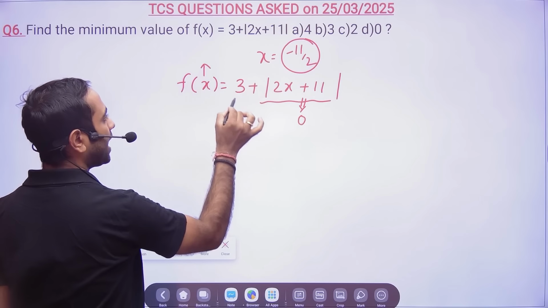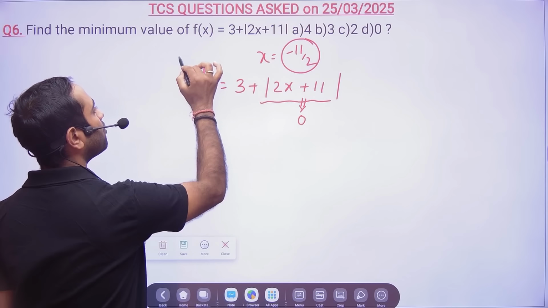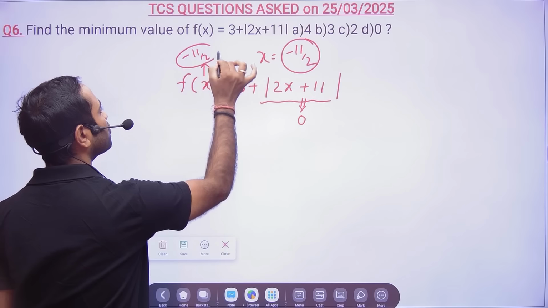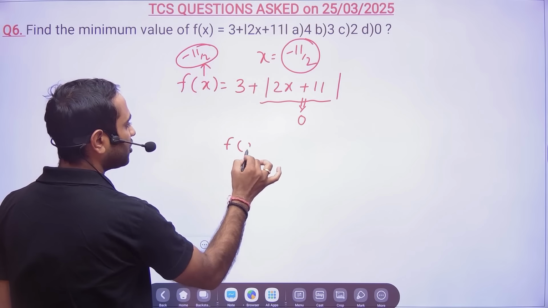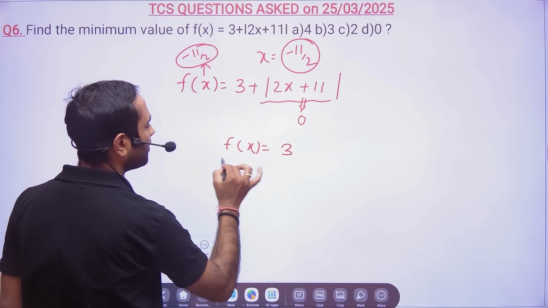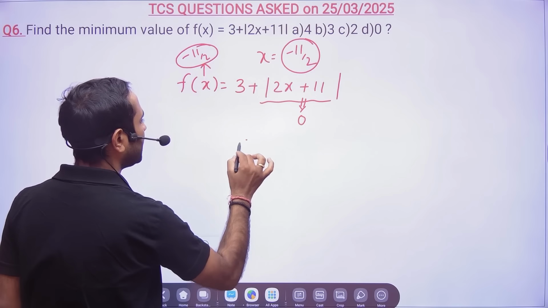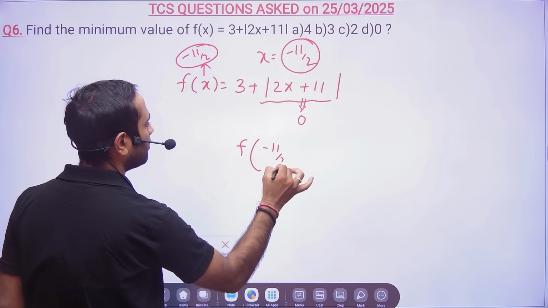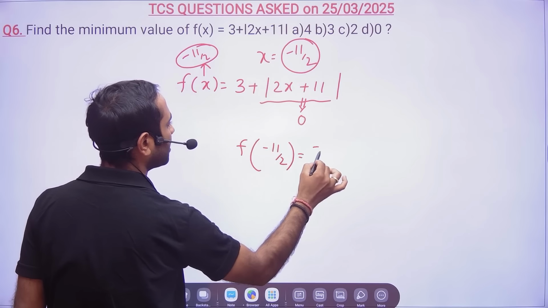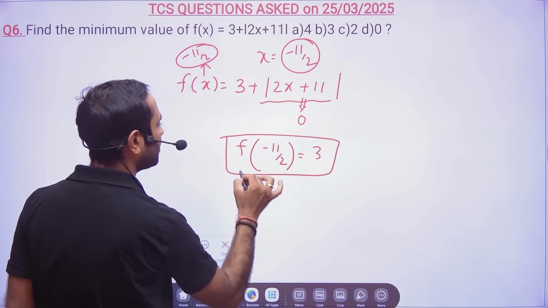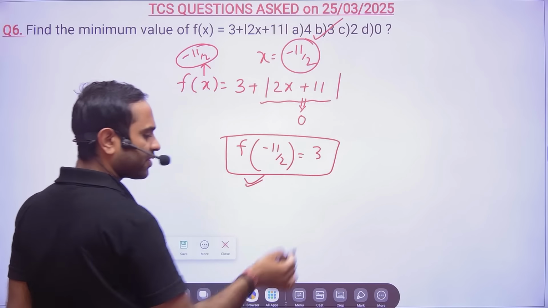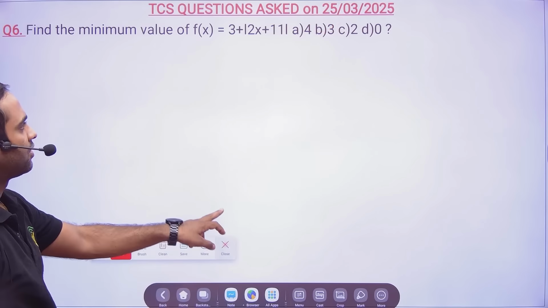So the minimum value of this function you get at x equals minus 11 by 2, and that will be nothing but 3. So you had to mark option B.